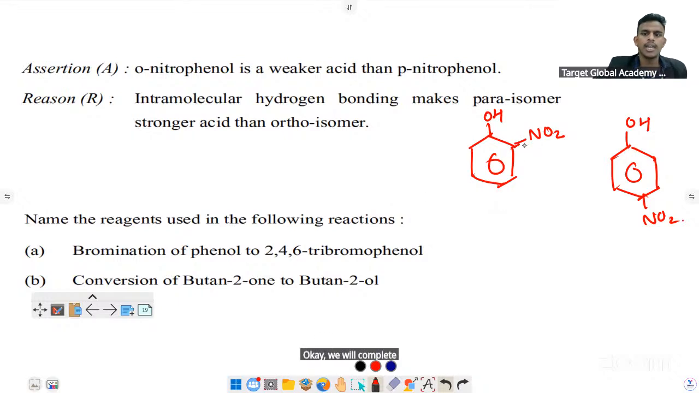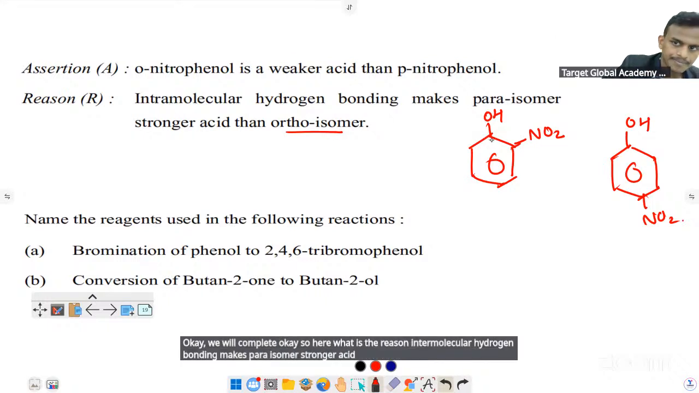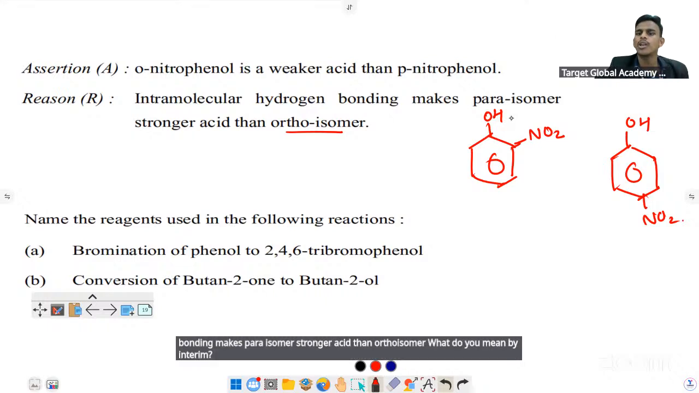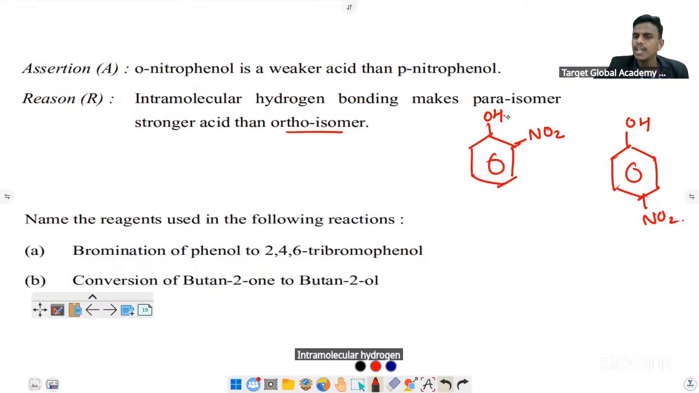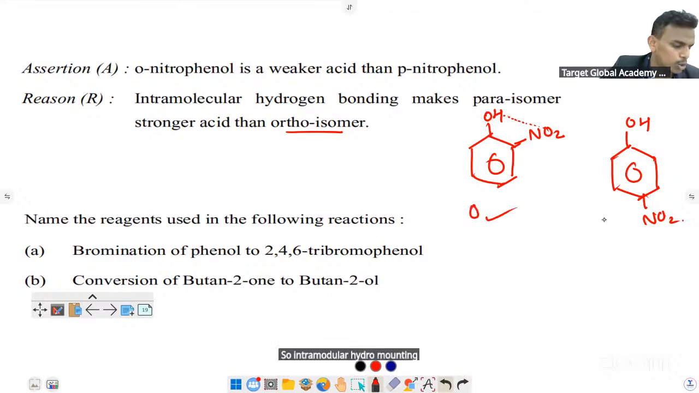So here, what is the reason? Intramolecular hydrogen bonding makes para isomer stronger acid than ortho isomer. What do you mean by intramolecular? Intramolecular hydrogen bonding means bonding between the atoms in the same molecule. So intramolecular hydrogen bonding is present in ortho, but absent in para, right? So intramolecular hydrogen bonding makes para isomer stronger acid than ortho isomer.